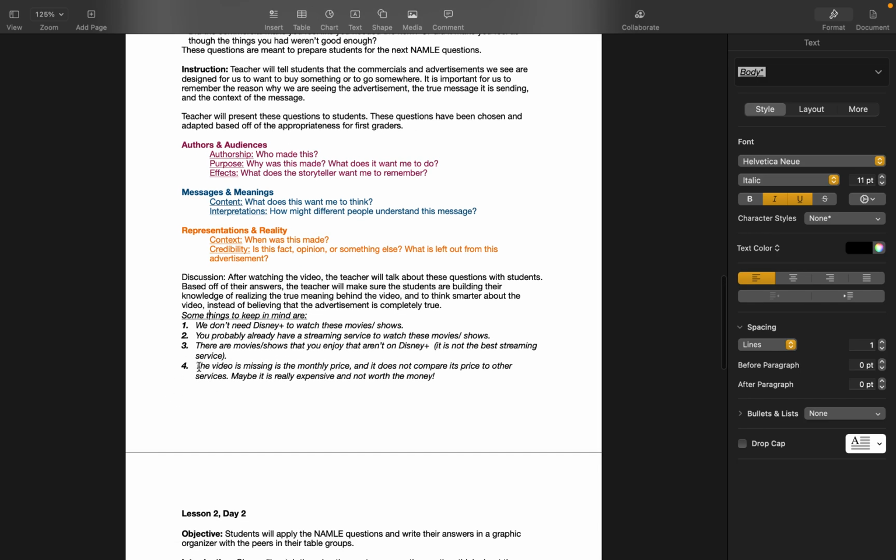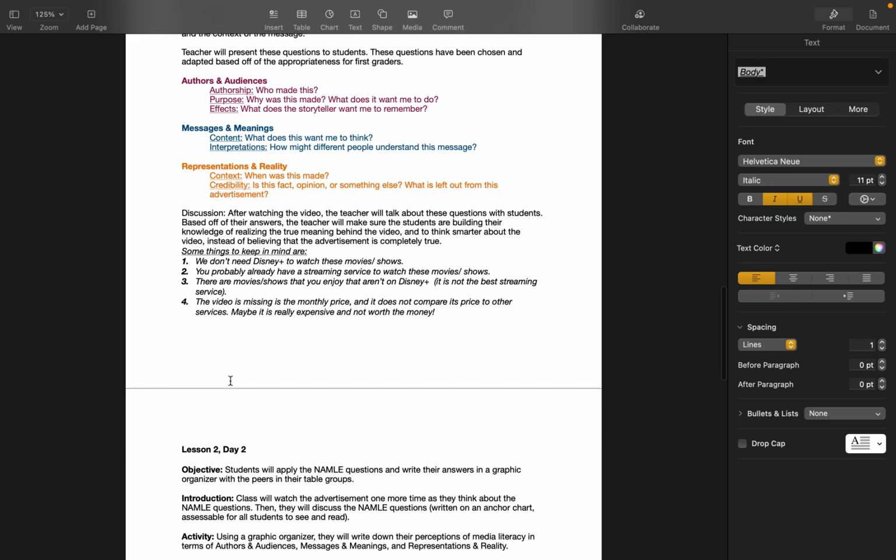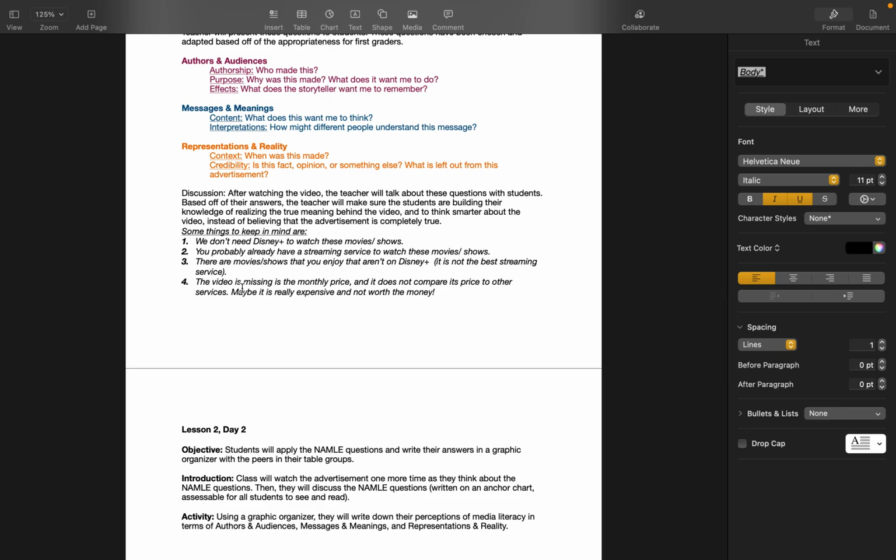And then something else to realize is that the video is missing its monthly price, and it doesn't compare its prices to other services. So maybe it's really expensive and it's not worth the money. So that's something to keep in mind. Is this really expensive? Is it cheaper than the one that I have now? Maybe it is cheaper than the one I have now.